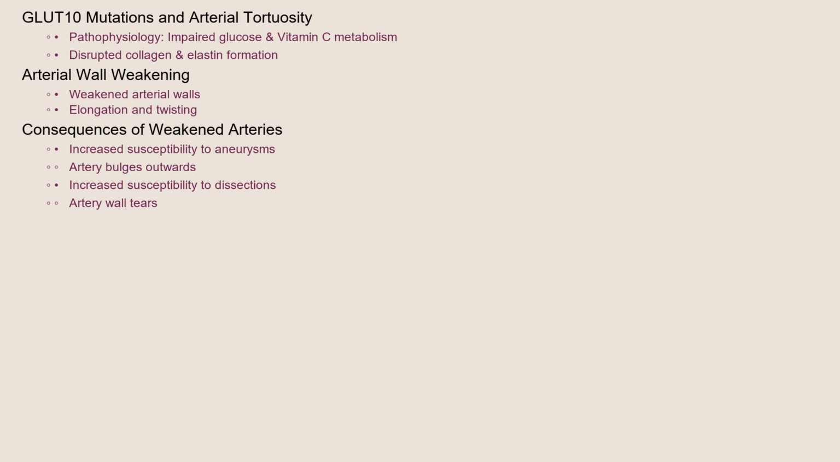The precise mechanisms by which GLUT10 mutations lead to arterial tortuosity are still being investigated. However, it is believed that the impaired glucose and vitamin C metabolism disrupt the formation of collagen and elastin, the proteins that provide strength and elasticity to arterial walls. This weakening of the arterial walls results in elongation, twisting, and an increased susceptibility to aneurysms, where the artery bulges outwards, and dissections, where the artery wall tears.